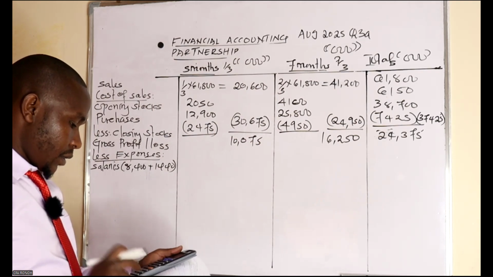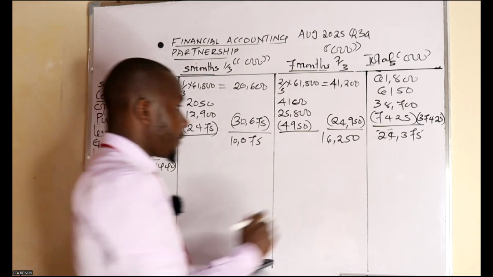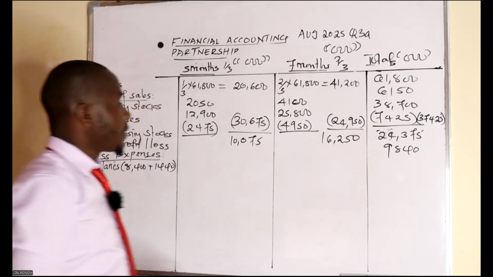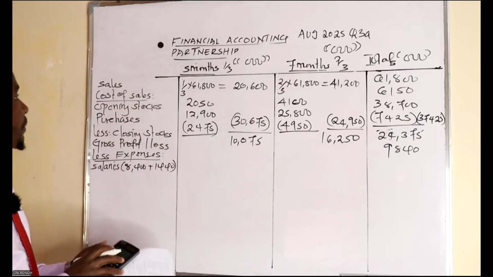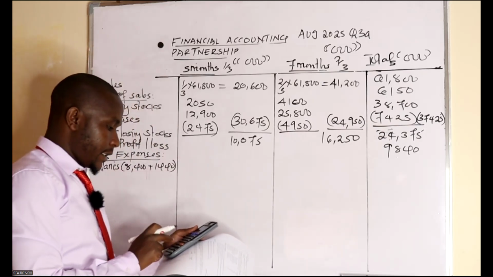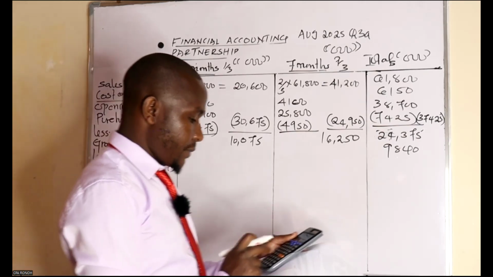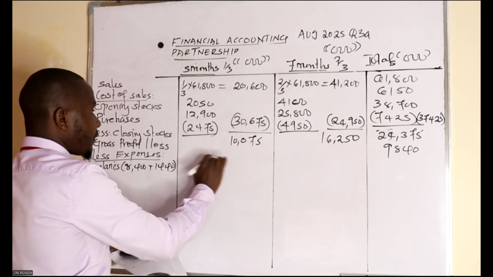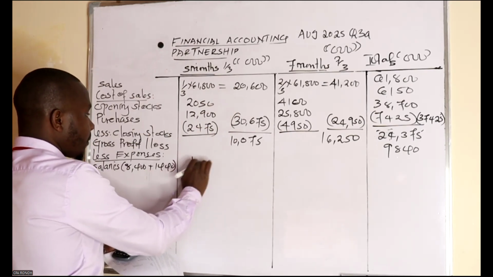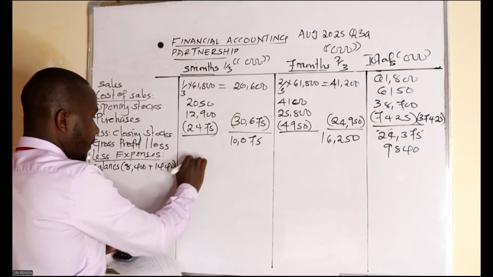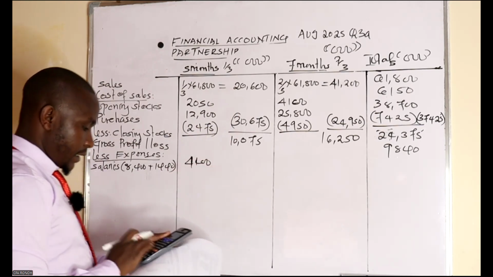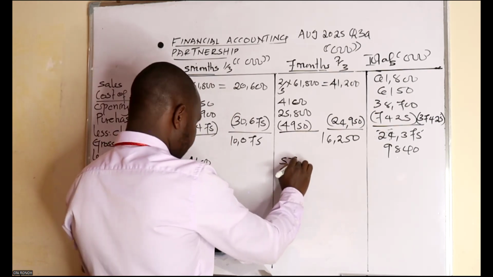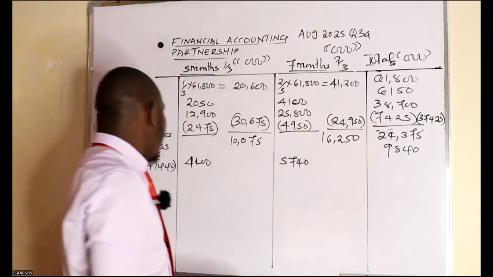So if you add the two, how much are we getting? Divide by the months. This one now we are going to apportion by the month. So 98,400 multiplied by 5 divided by 12. Here having 41,000. 98,400 minus answer. Here I'm having 57,400. So we are done with that.